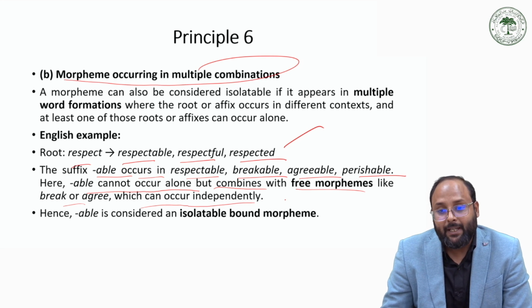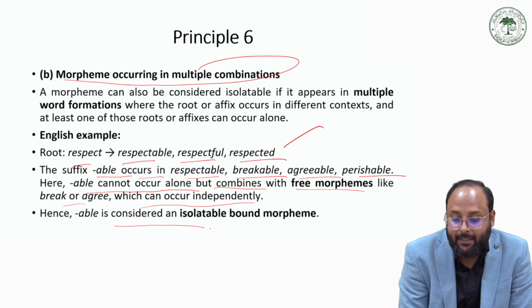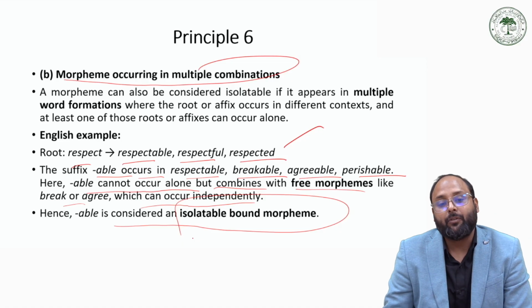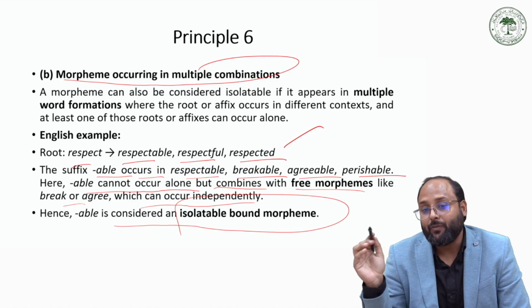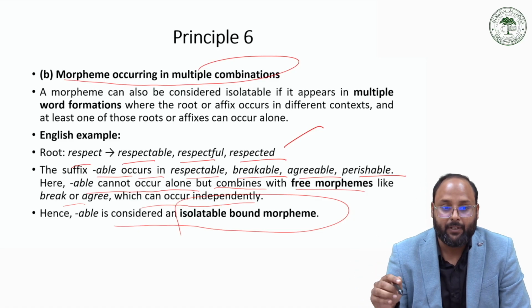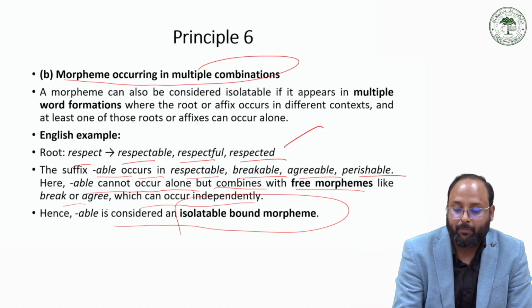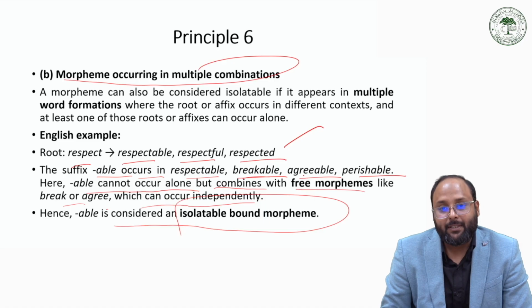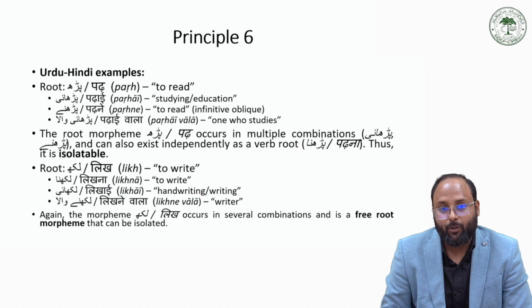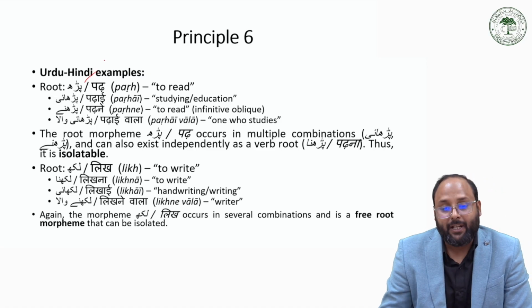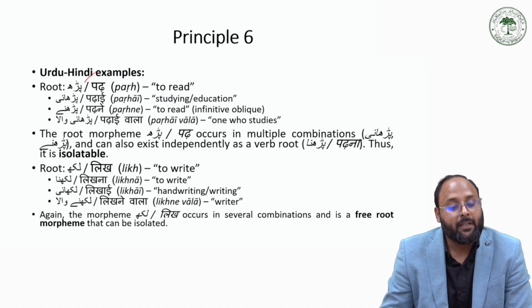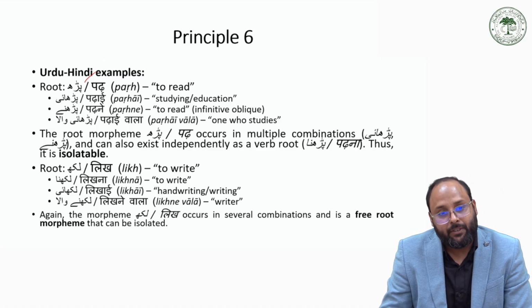So able is considered an isolatable morpheme because it occurs in multiple combinations with other words. Those words can occur freely, like break and agree, then breakable and agreeable. That is another example of this multiple combination. Like we have the Urdu example pad. Pad can occur in padai, in padne, in padne wala. So pad is the root, which is one morpheme.